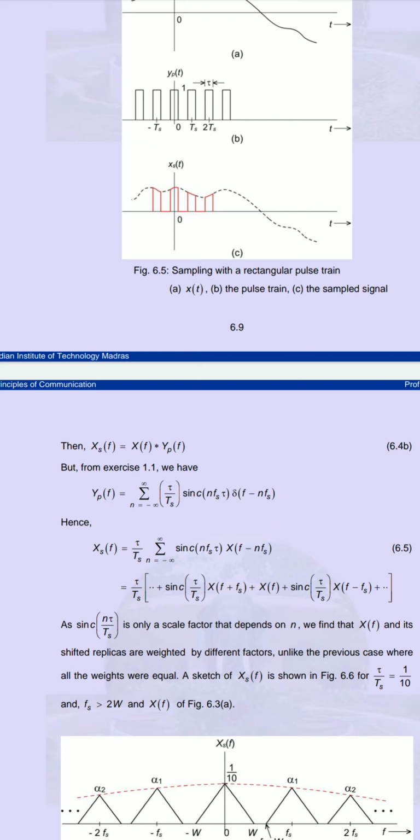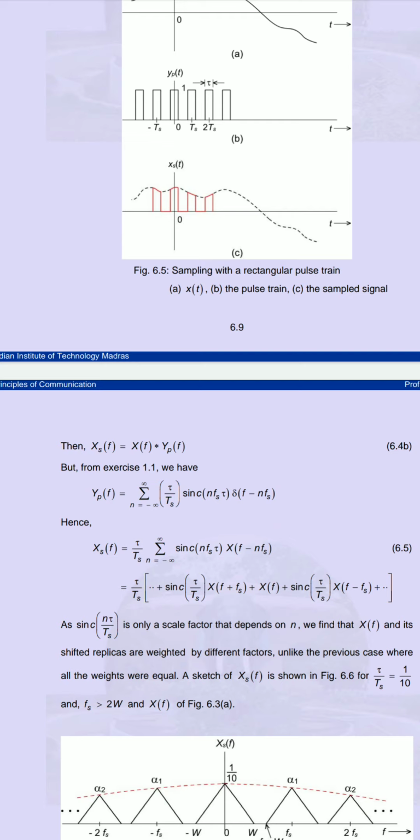If you solve that, you will get x_s of f as the product of x of f and y_p of f. Taken together, the equation becomes tau upon T_s in brackets, times sinc of tau upon T_s into f plus f_s,